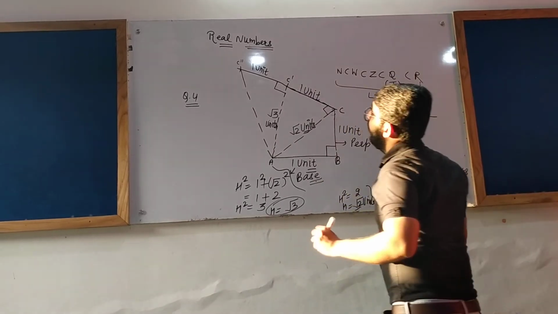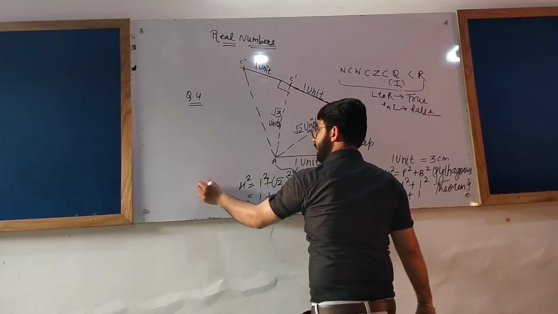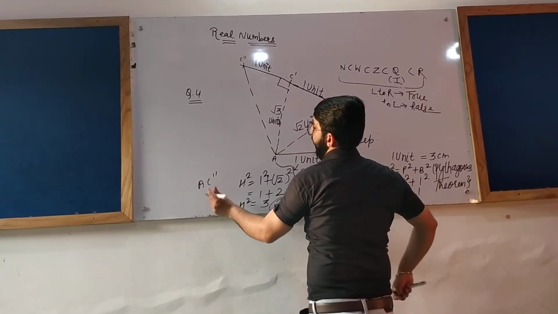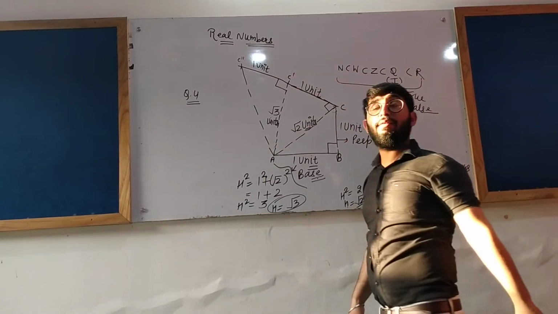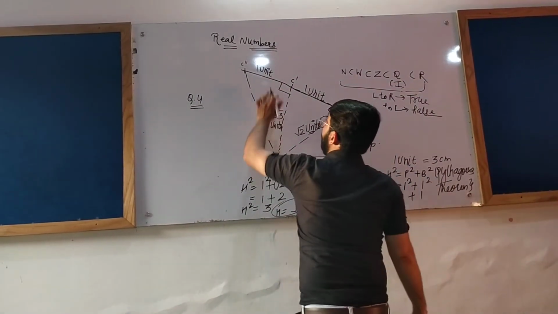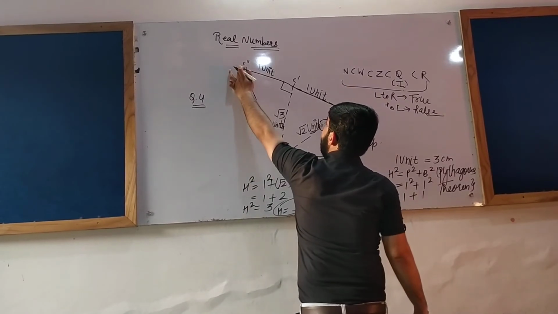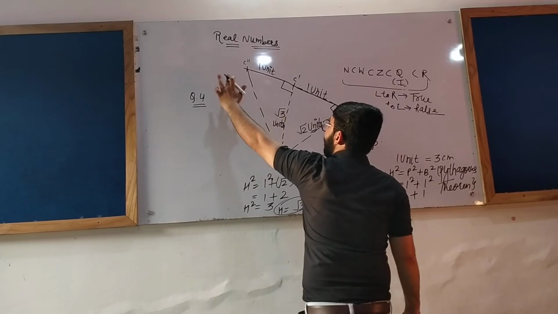Okay. Now let us find what this distance AC double dash will be. Again, this is another right angle triangle, A C dash C double dash. Now let us apply. AC double dash is the hypotenuse, this is the base, and this is the perpendicular.